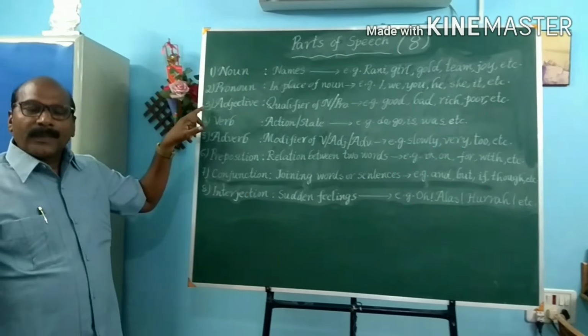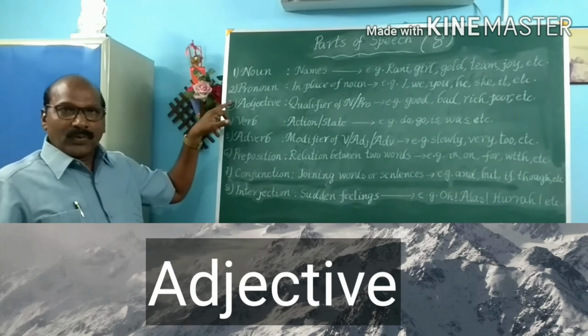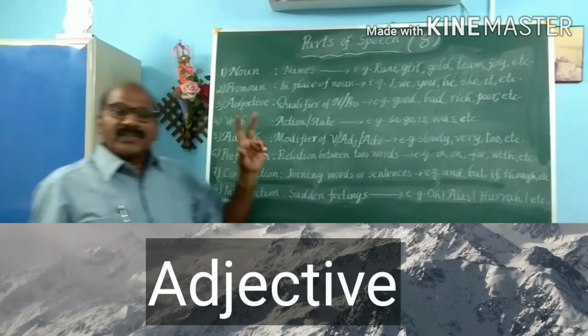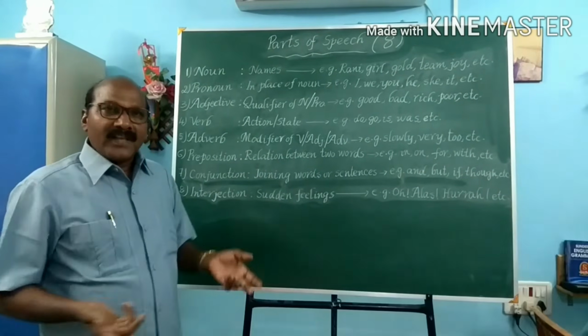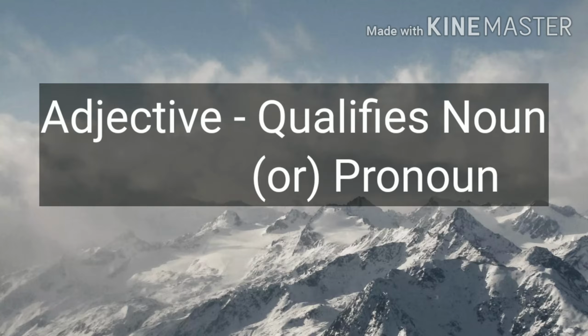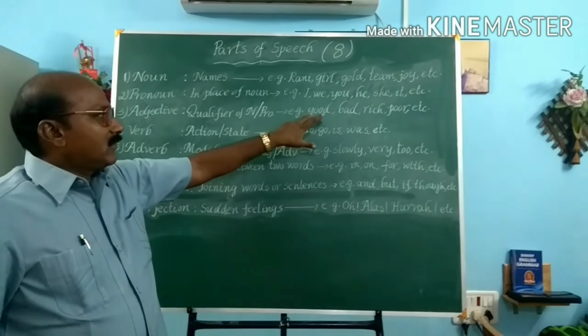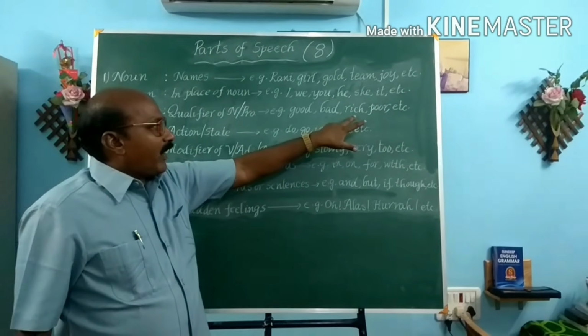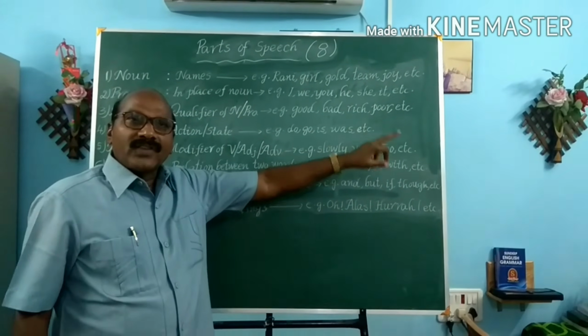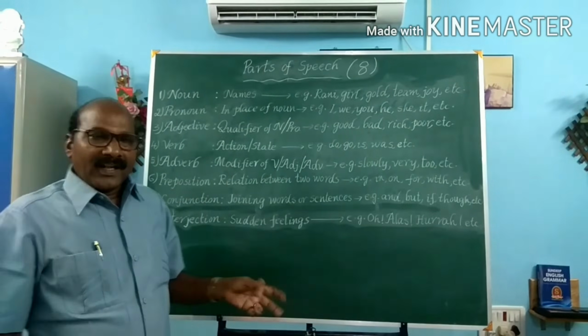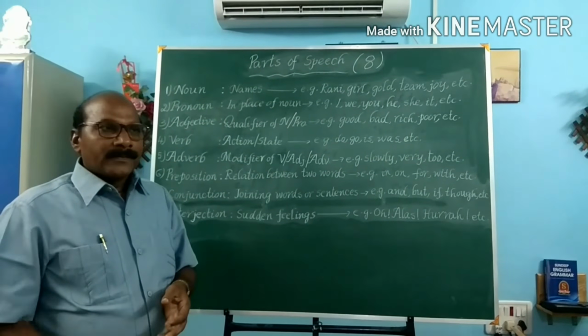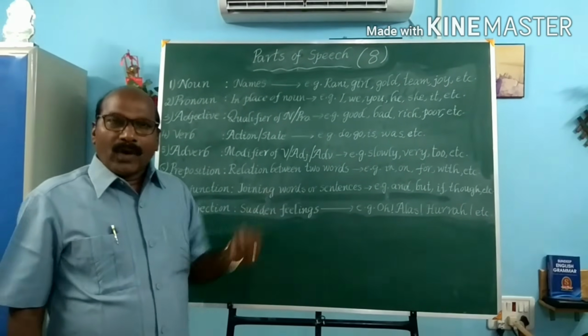Now coming to the third part of speech, that is adjective. An adjective is a word that qualifies a noun or a pronoun. For example, good, bad, rich, poor, etc. Take another example. He is a boy.